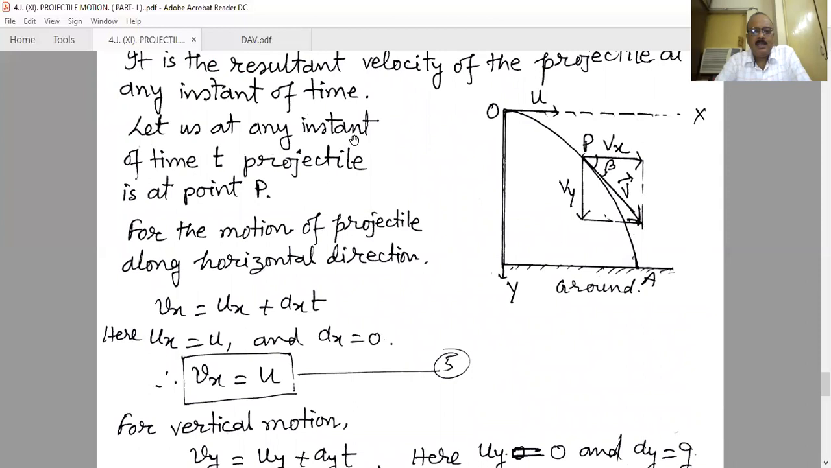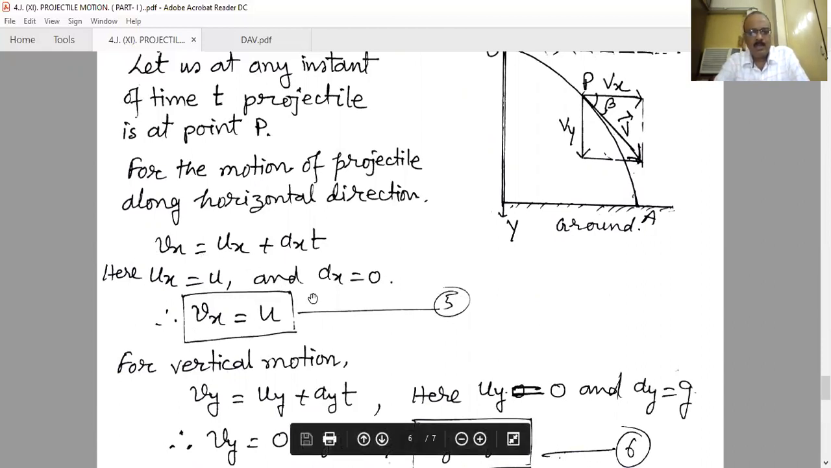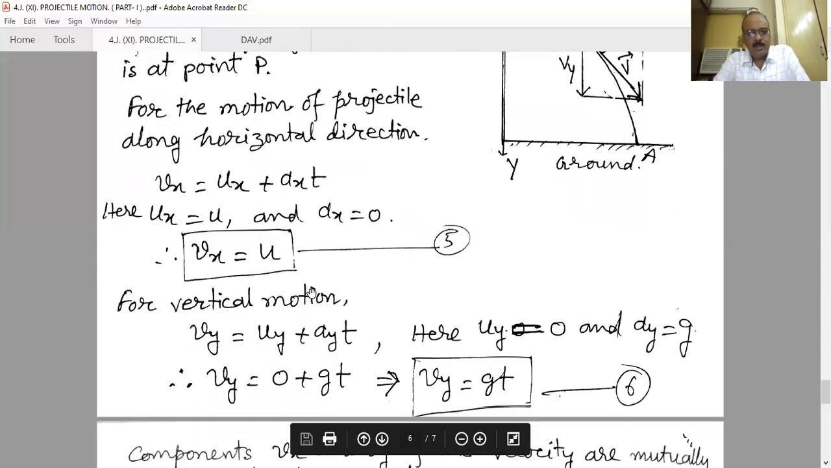Let us say at any instant of time t, the projectile is at point P. For the motion of the projectile along the horizontal direction, we consider the x component, and for that we use vx equals ux plus ax t, where ux is u and ax is 0. Therefore vx is equal to u. For vertical motion, vy equals uy plus ay t. Here uy is 0, there is no vertical component of the initial velocity, and ay is g. So vy is g into t.